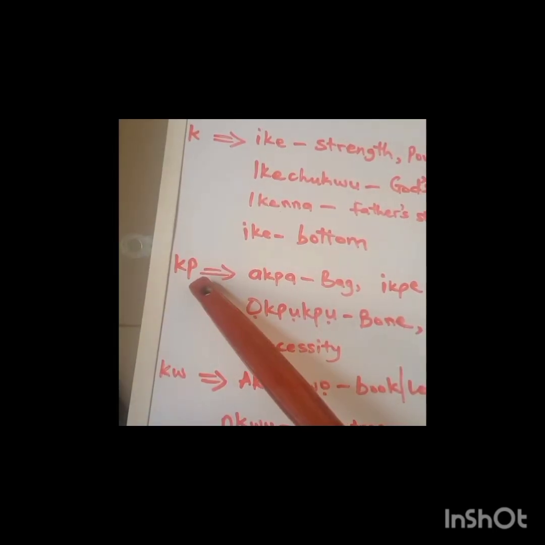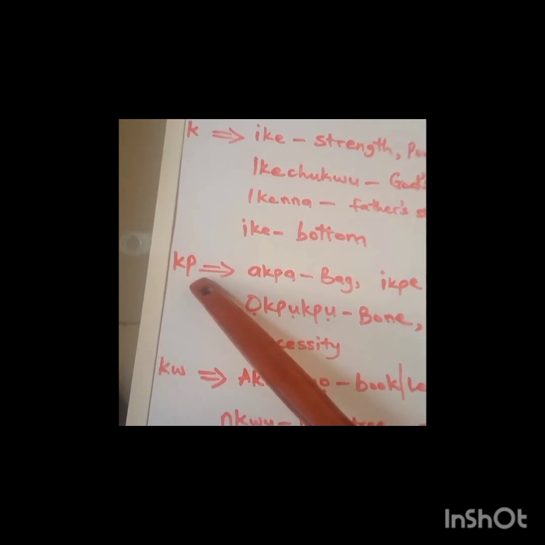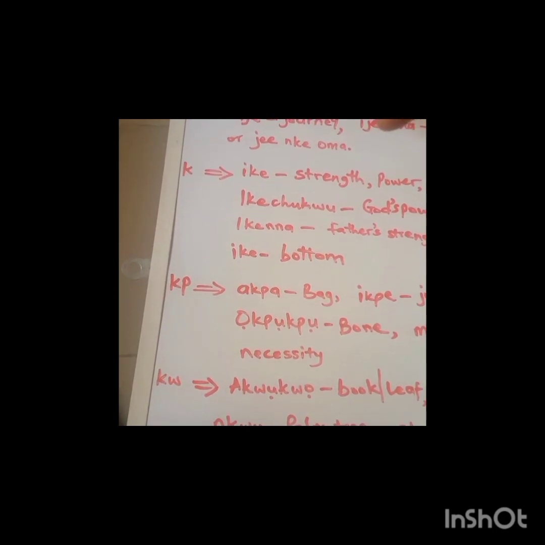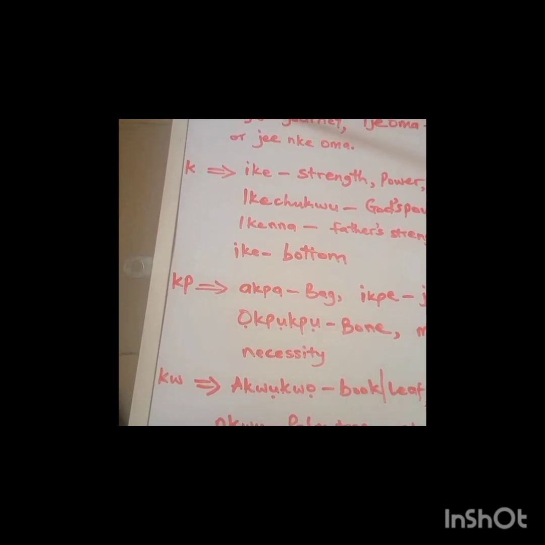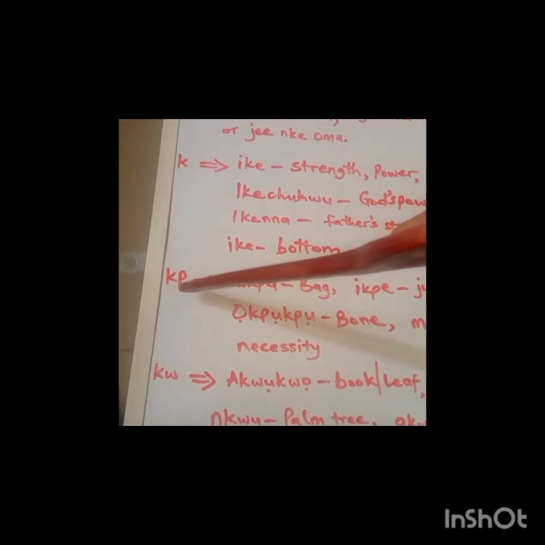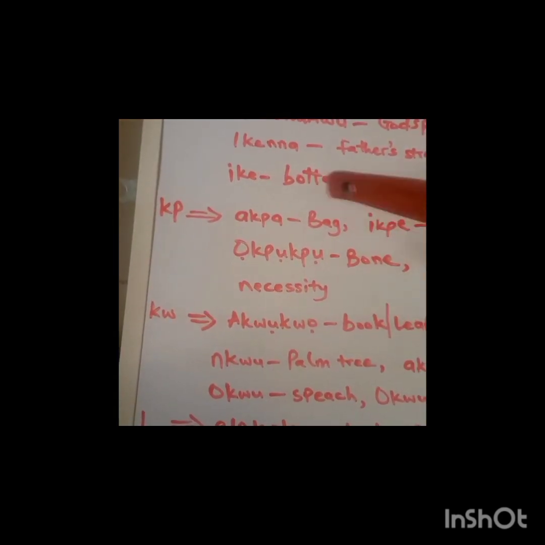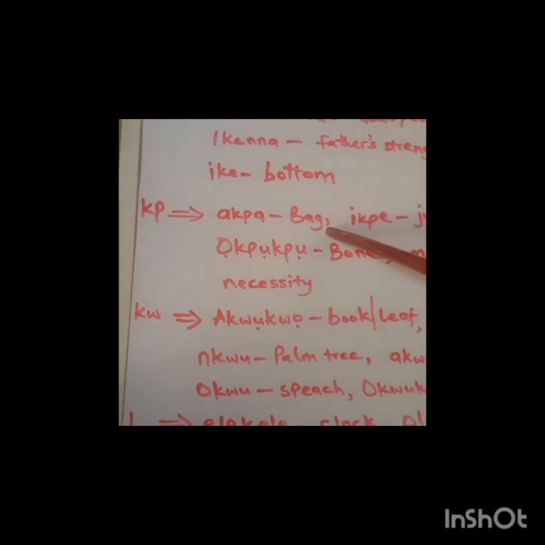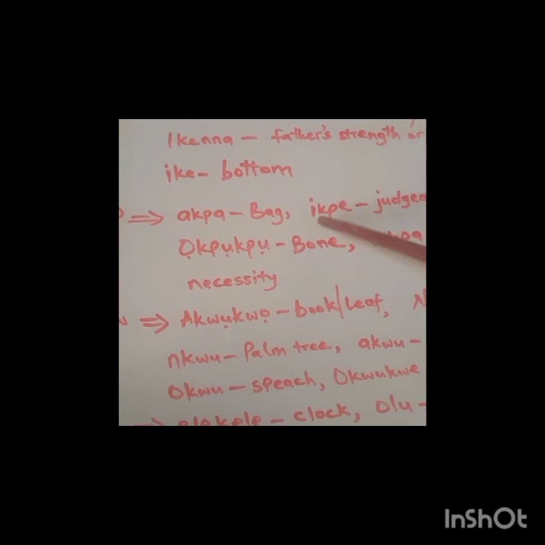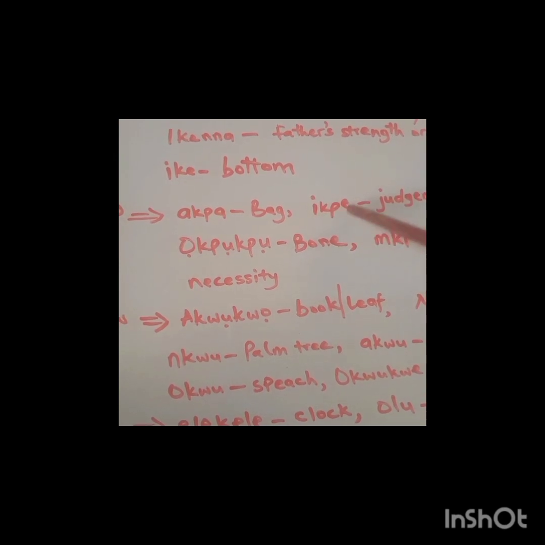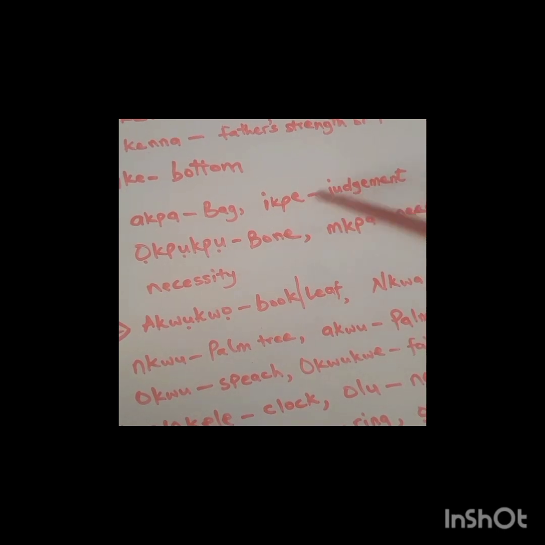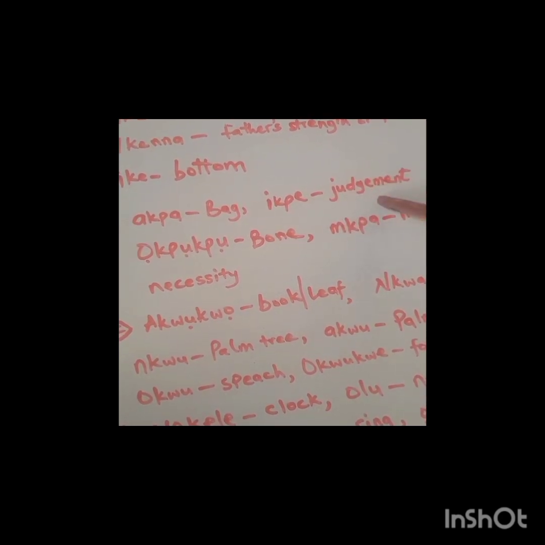Now we'll come to the kp. It's pronounced p. Remember, this is I, J, K, P. As you can have in words like apa, which means bag. Ipe, you can see the KP in the middle. Ipe means judgment.